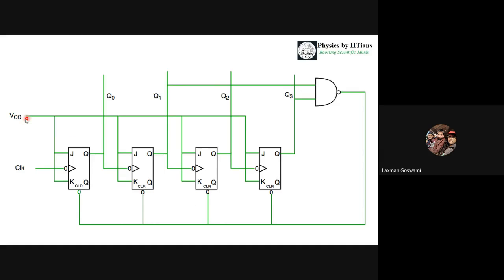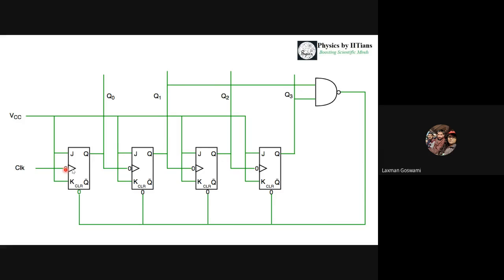So again, we are putting power supply VCC to all the JK inputs, means J and K all are high, all are at 1. So if J and K are 1, it will continuously change its position from 1 to 0 to 1 when the clock occurs. JK 1 1 means the output will be the inversion of the previous output. That is, if the previous output was 0, it will be 1, and if it was 1, then it will be 0. So when will the clock trigger?